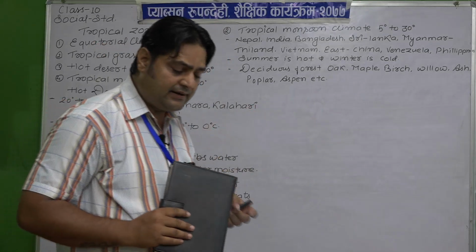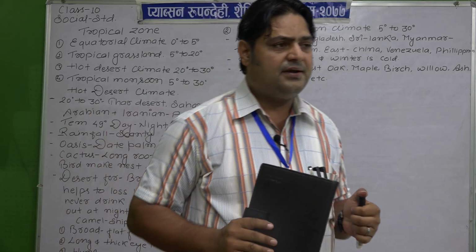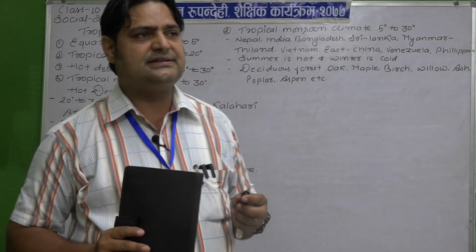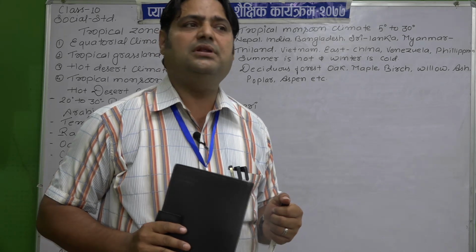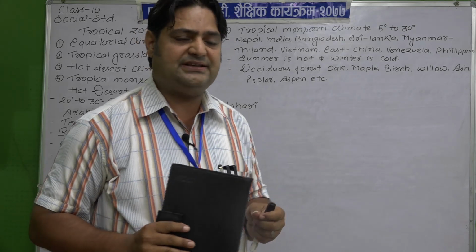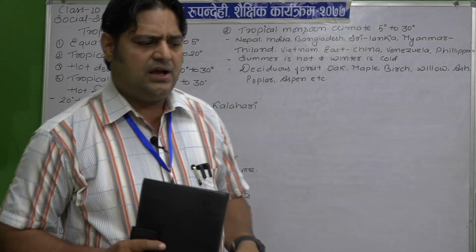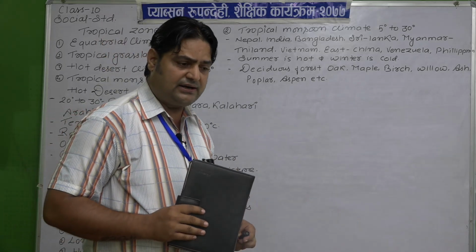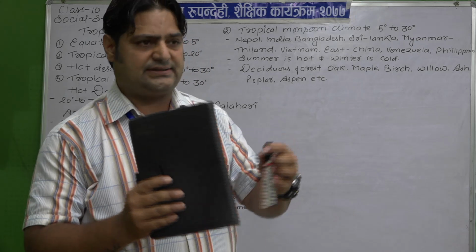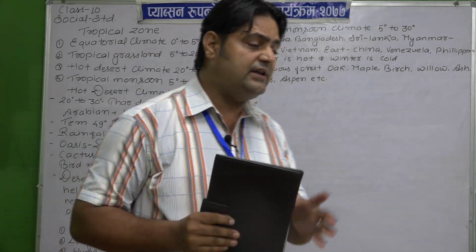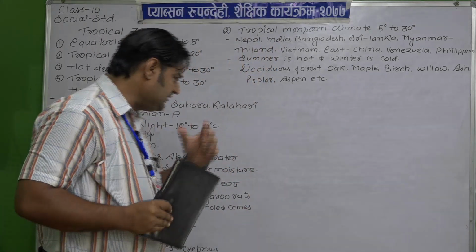And one thing is that the most significant and important animal that is found in this climate is the camel. Camels are also known as the ship of the desert. So the question may be asked, why are camels known as the ship of the desert? Now listen to me here.